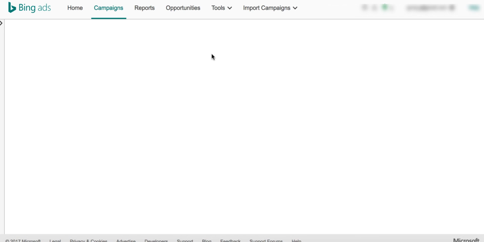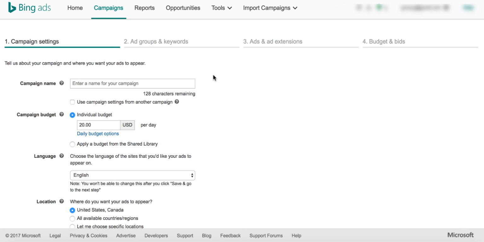Just click on visits to my website. Once you click on the visits to my website option, you will be able to see all the details that you need to set up for your campaign. Campaign settings is your first step, ad groups and keywords is your second step, ads and ad extensions is your third step, and budget and bids is your fourth step. We'll get into each of the steps in detail, so watch on, guys.